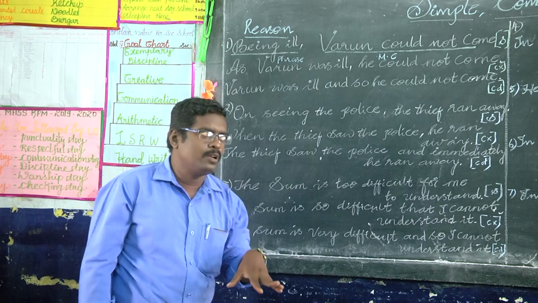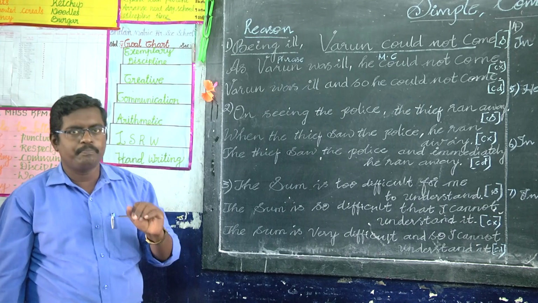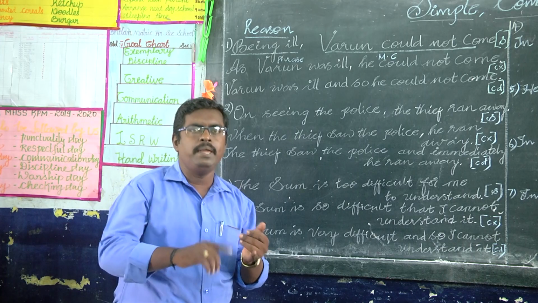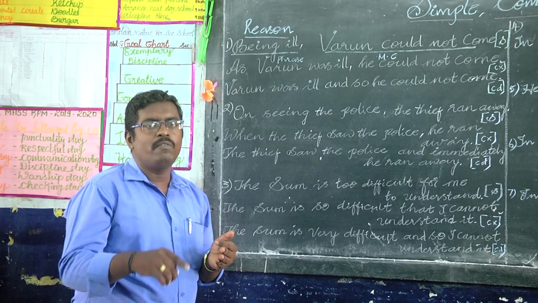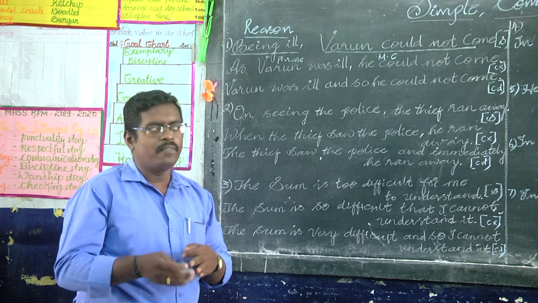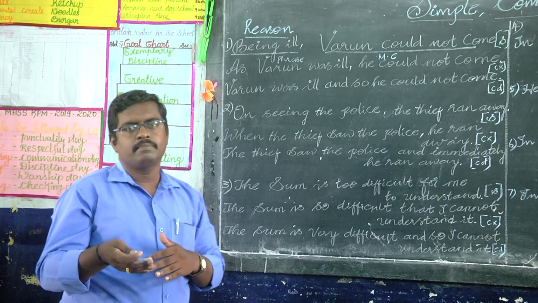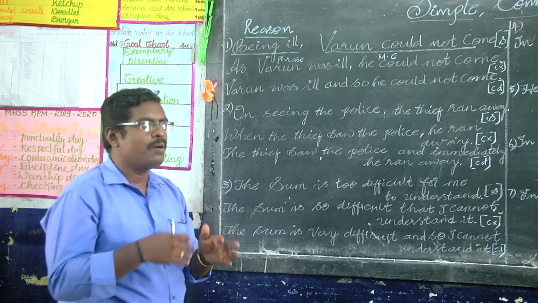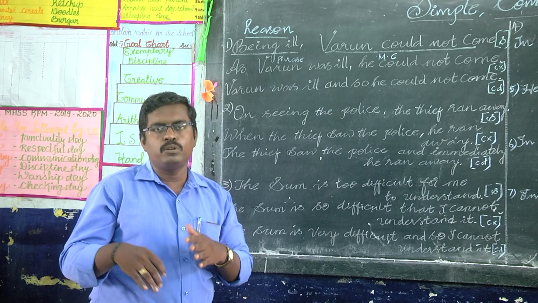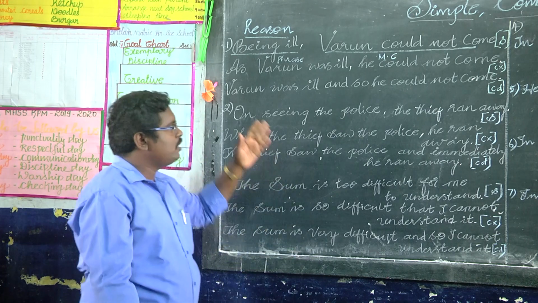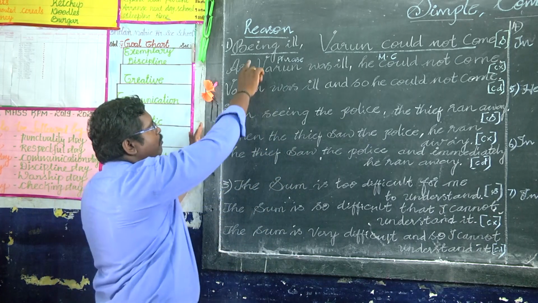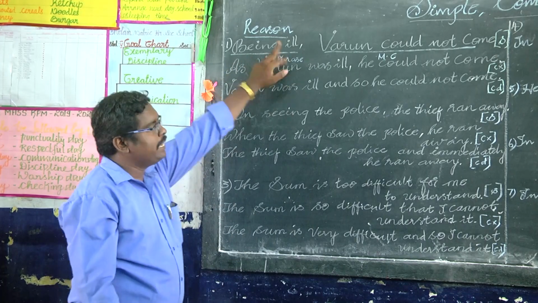So for the reason type, you should know the table form. Simple: being, due to, owing to, on account of, because of, by dint of. Complex: as, since, because. Compound: and so. Now the formation: being ill.